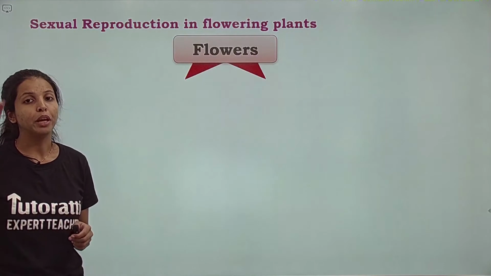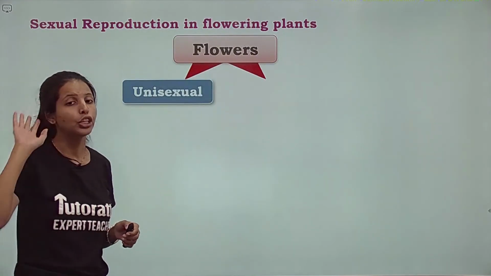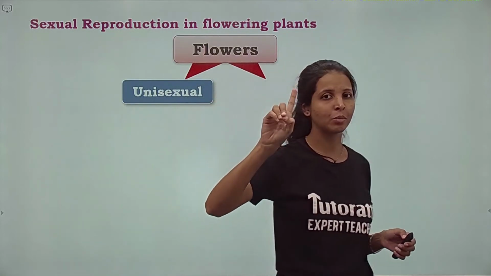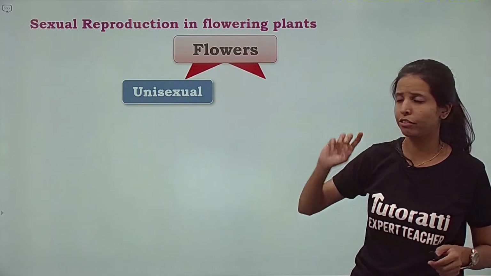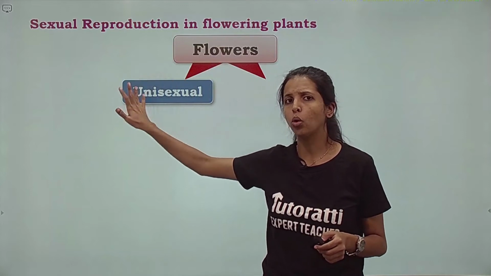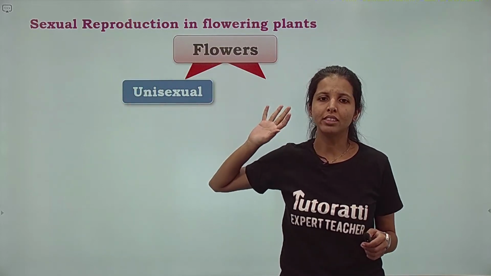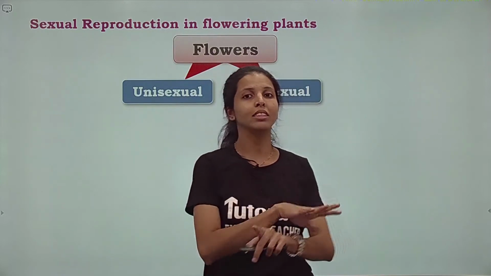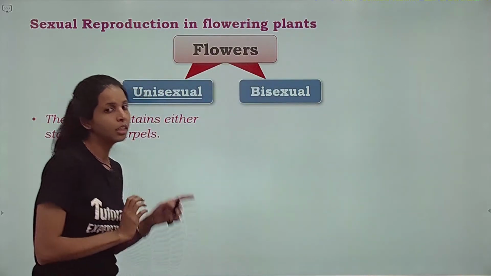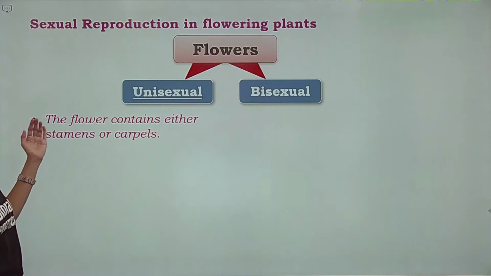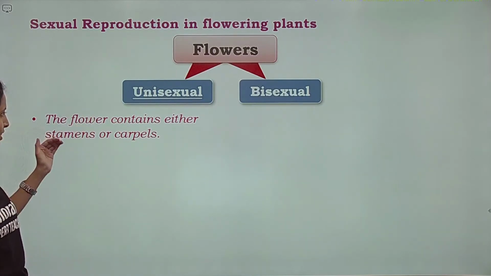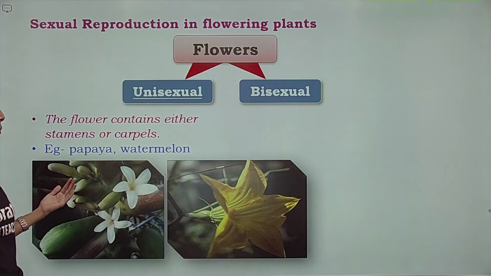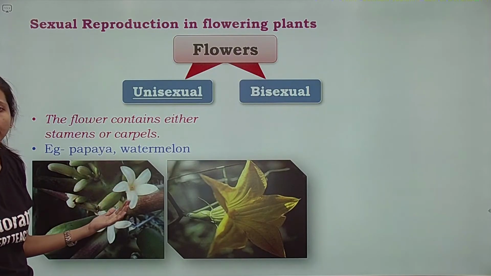Flowers are going to be of 2 types बच्चा. Unisexual flower जहाँ पे सिर्फ at a time एक ही sex present होता है, very self-explanatory word. They are either going to have only carpel or only stamen. और फिर आते हैं bisexual, having both the sexes in one. Unisexual flower, the flower either contains stamens or carpels. For instance, you have papaya flower and watermelon flower.